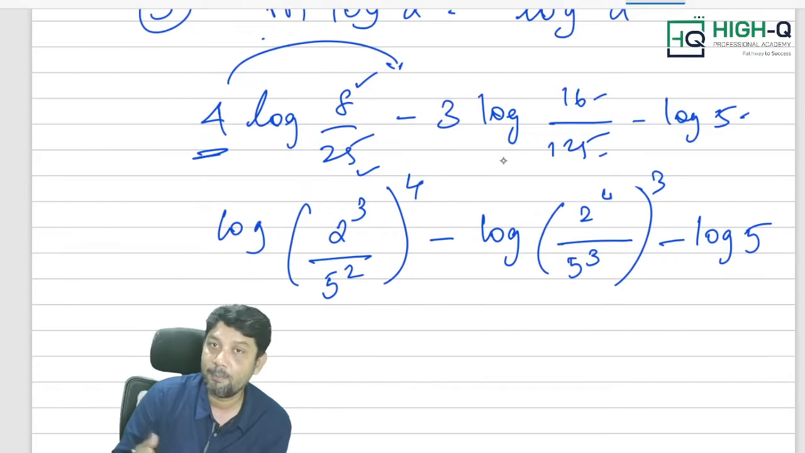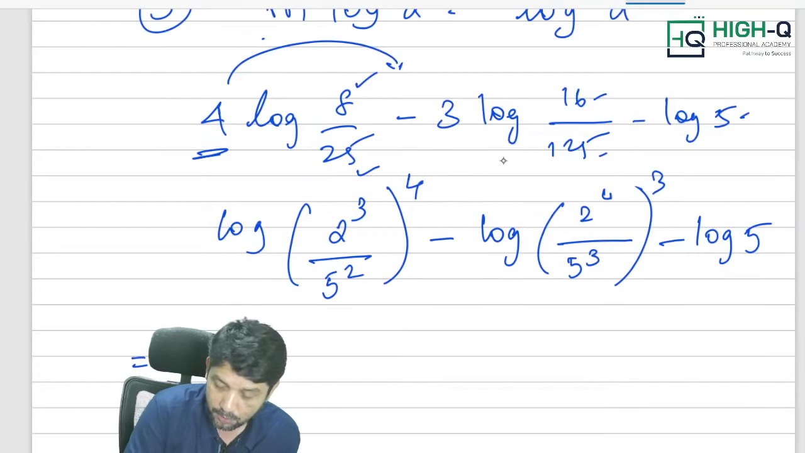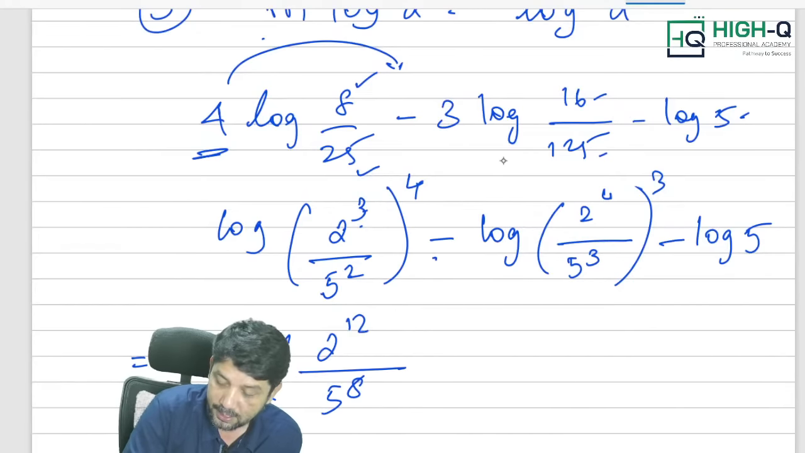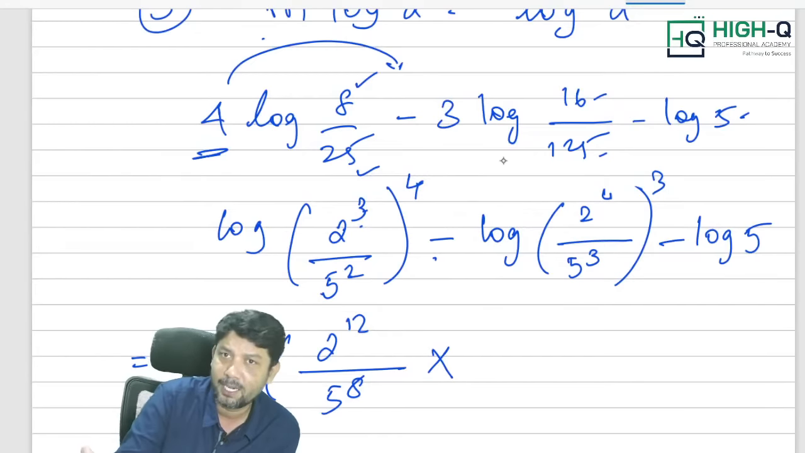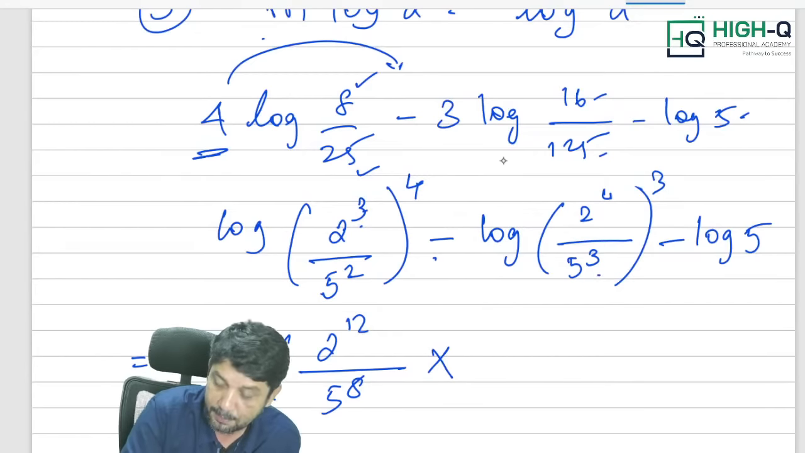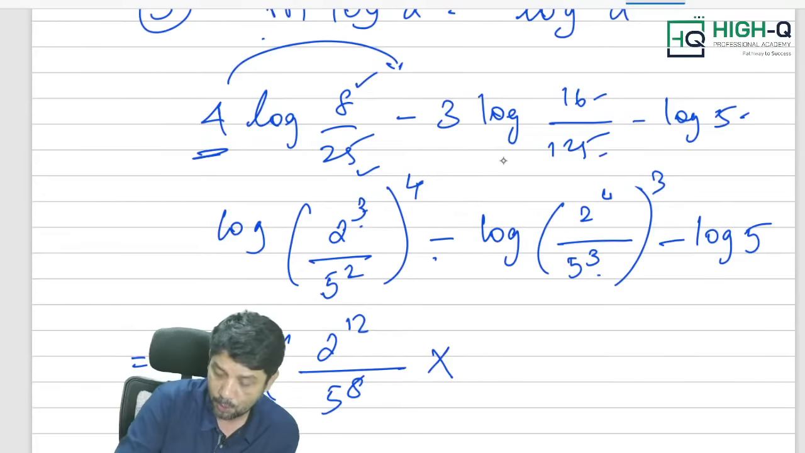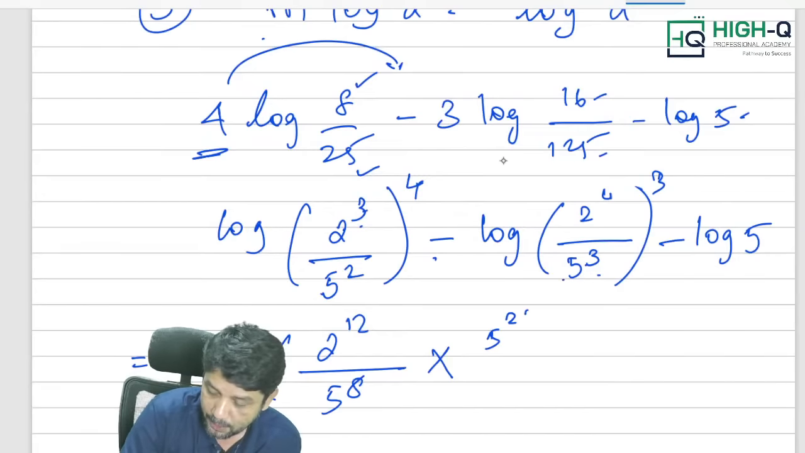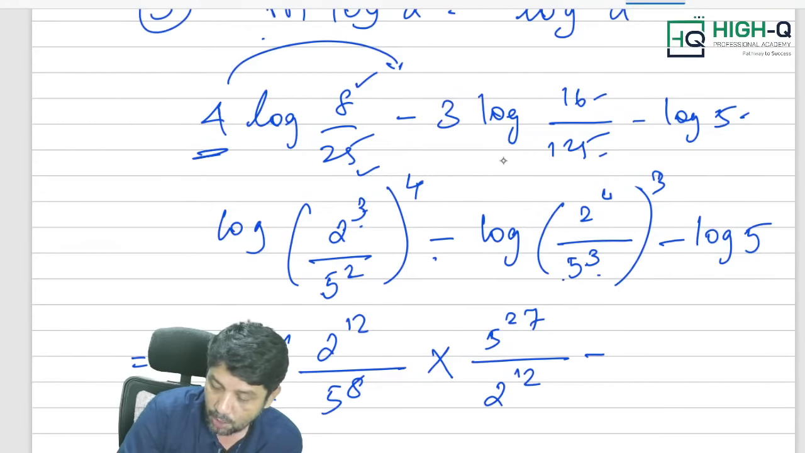Next step, you will be applying laws of logarithms. Log of, first the indices: 2 cube the whole power 4 is 2 power 12, 5 square the whole power 4 is 5 power 8. There is a minus sign, which means if you convert, division should come. I am directly writing multiplication, so there will be a reciprocal. So 5 cube whole cube, 5 power 27, and 2 power 4 whole cube, which is equal to 2 power 12, minus log 5. Minus log 5 means, sir, you can directly write it as into 1 by 5.